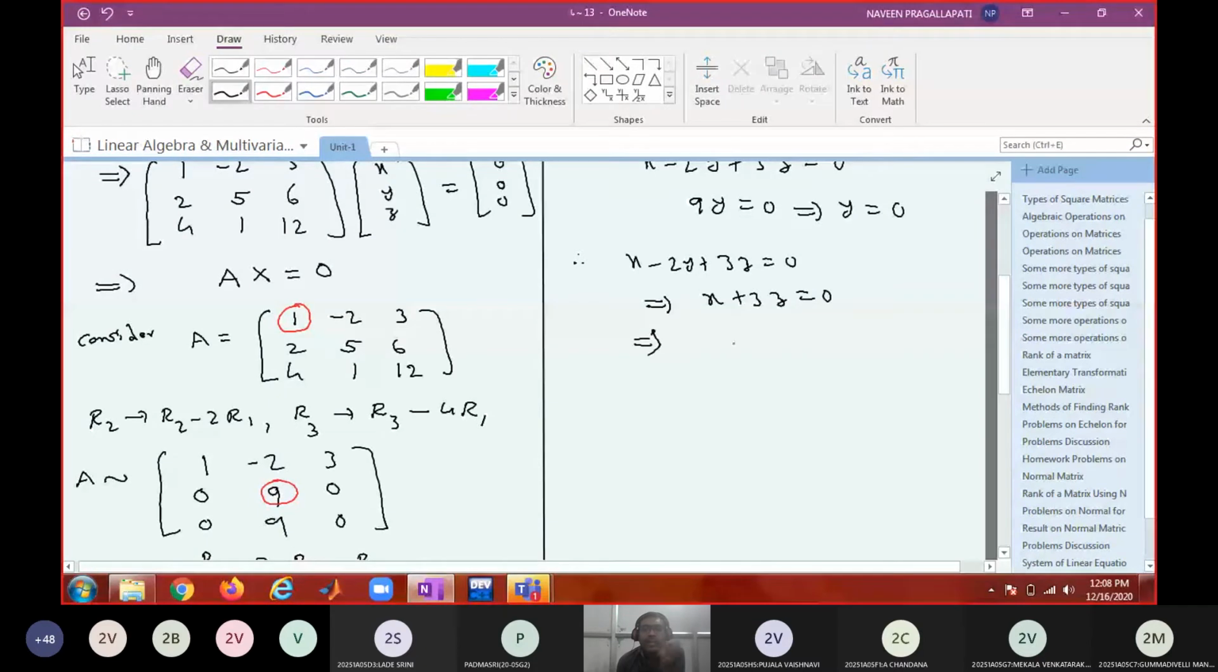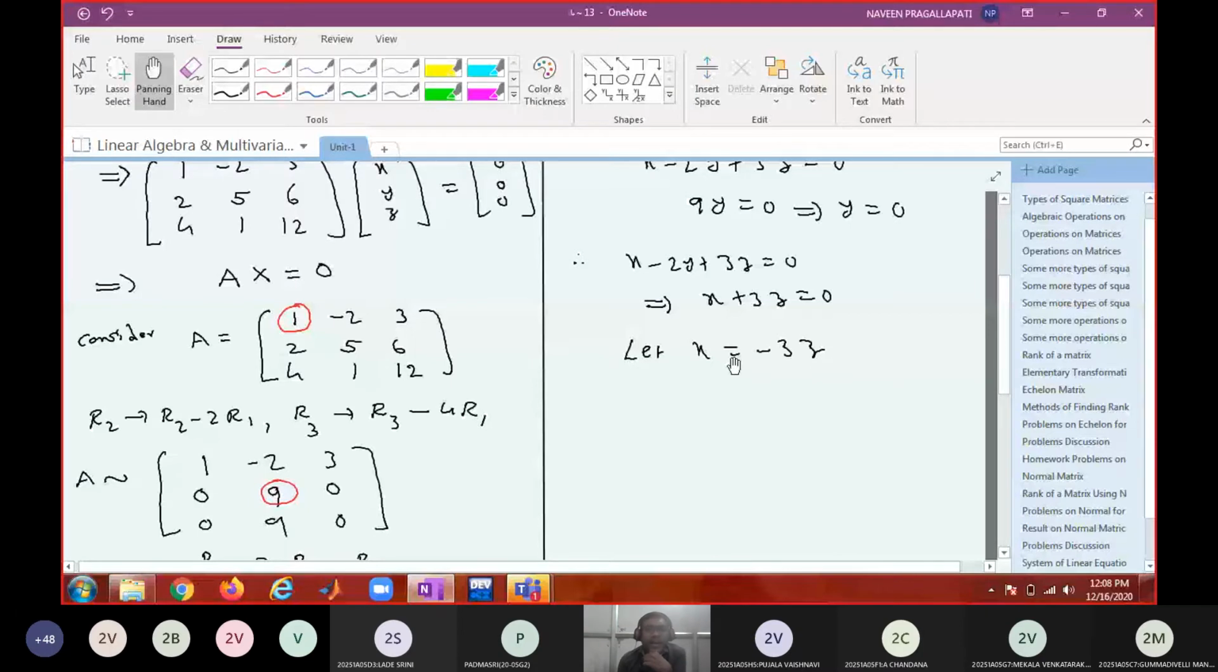X in terms of z. If you write z in terms of x, fractions will come. To avoid that, we can write x equal to minus 3z. So which is a free variable now? Z. I can assign any value to z, and correspondingly you will get the x value. Z is the independent variable, x is the dependent variable, right?